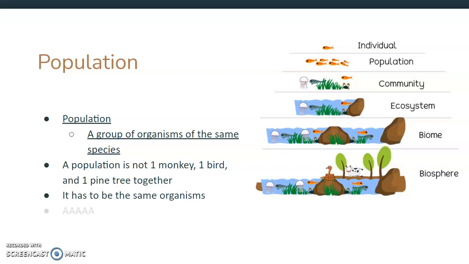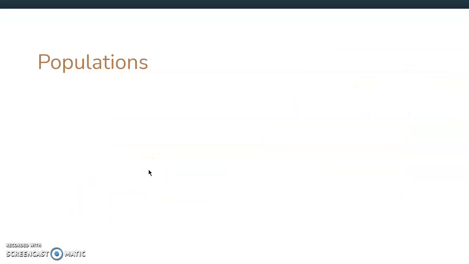So it has to be of the same organisms for our population. That's our key thing. If we were to look at this as an abbreviation, it would be like having A. A population needs to be the same. If we were to have an example of one monkey, maybe our monkey would be an A, our bird would be B, and our pine tree would be C. So those would not be the same. We all want the same for our populations.